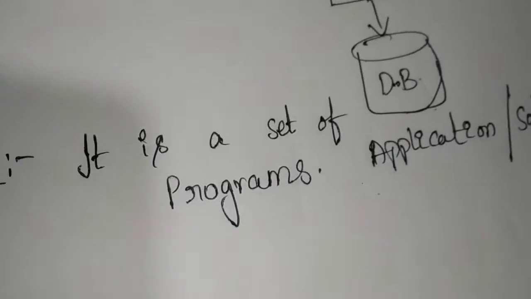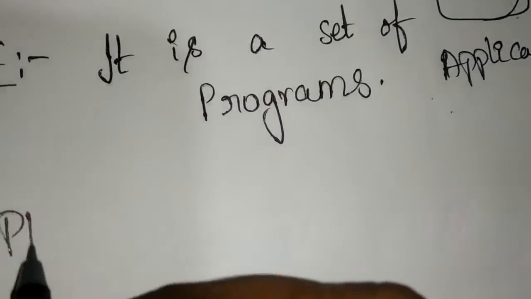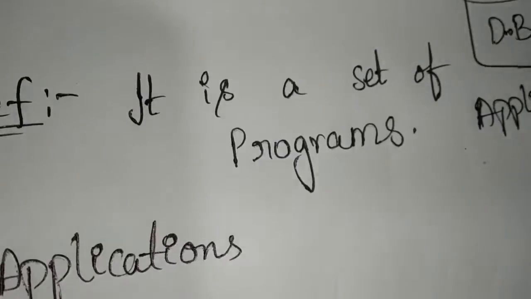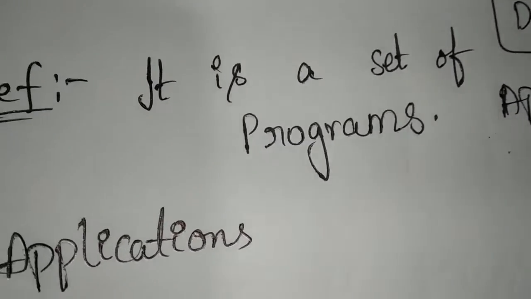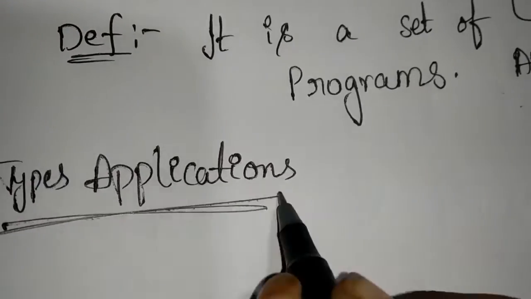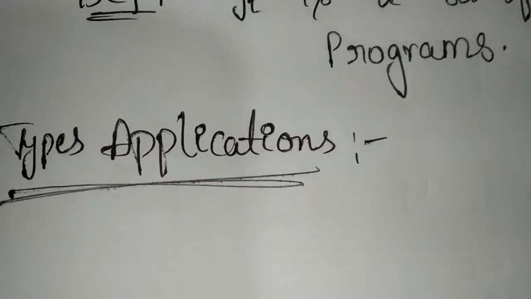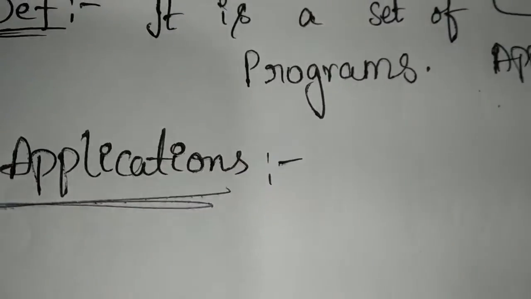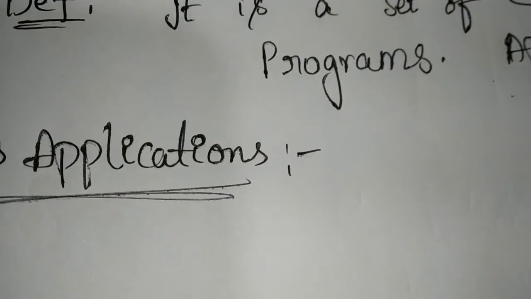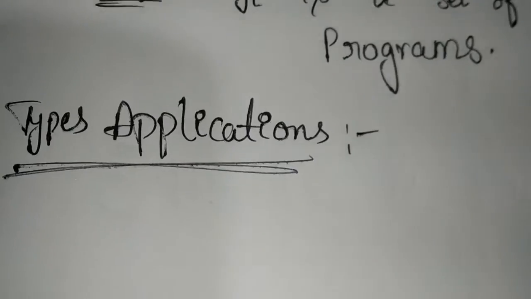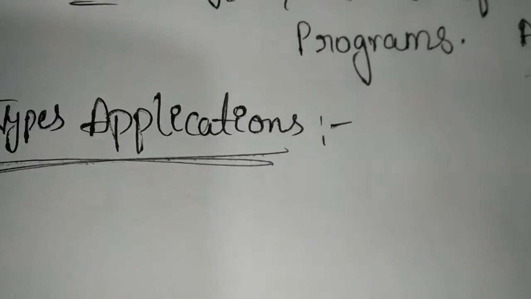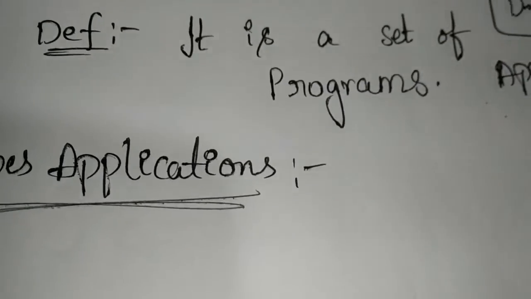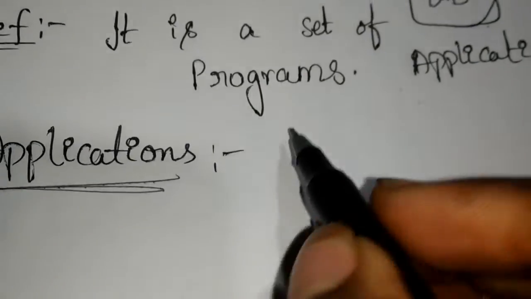So how many types of applications are there? Applications are of different types based on their functioning, but mainly based on computer languages, they are divided into two types.